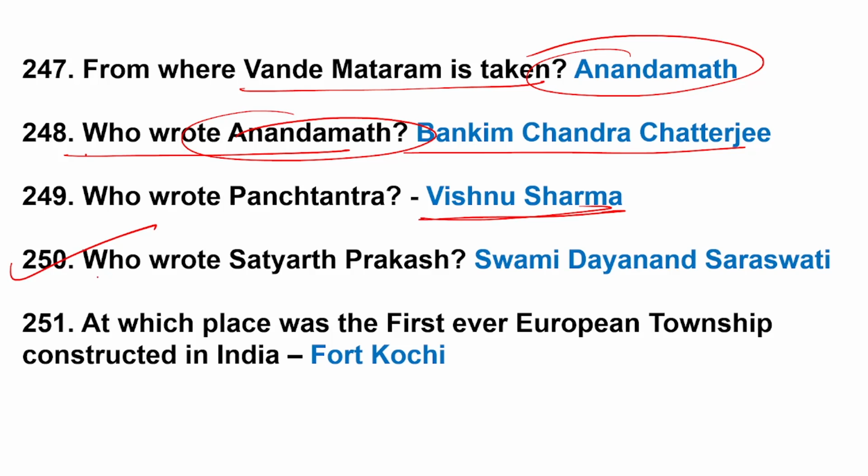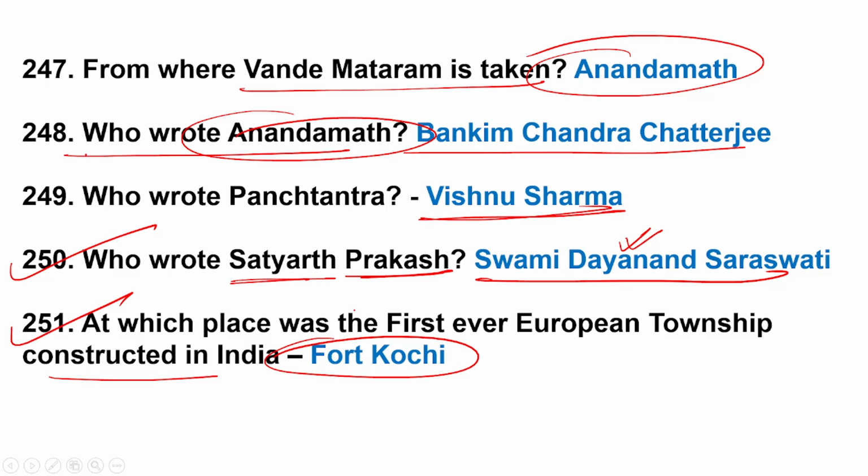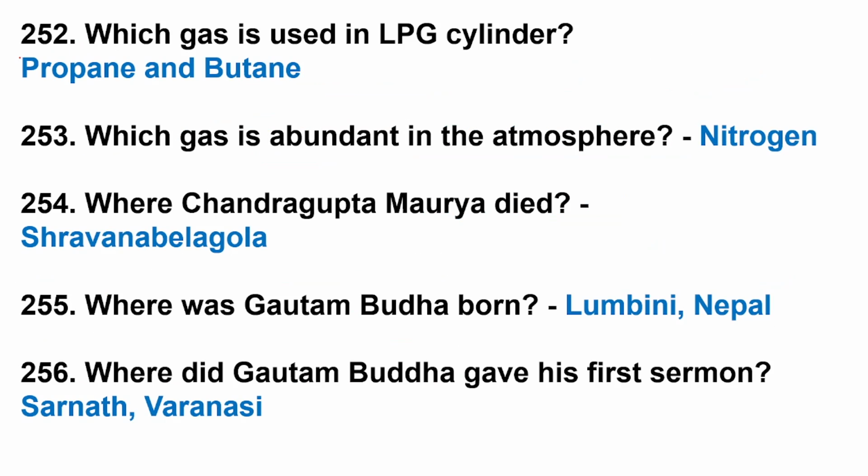Question number 250. Who wrote Satyarth Prakash? Satyarth Prakash in English is Light of Truth. Prakash means light, Satyarth means truth in Hindi. So the author is Swami Dayanand Saraswati, the founder of Arya Samaj. His slogan was Go back to the Vedas. 251. At which place was the first European township constructed in India? Fort Kochi.